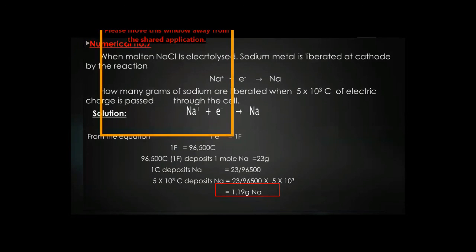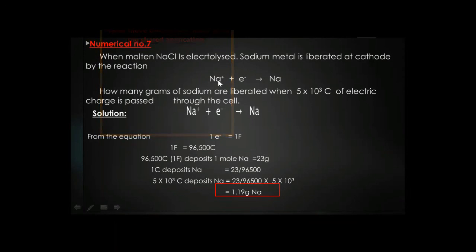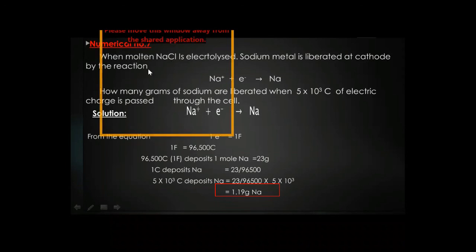Now we have the next numerical. When molten NaCl is electrolyzed, sodium metal is liberated at the cathode by the reaction given here: Na plus gains one electron and becomes sodium metal.